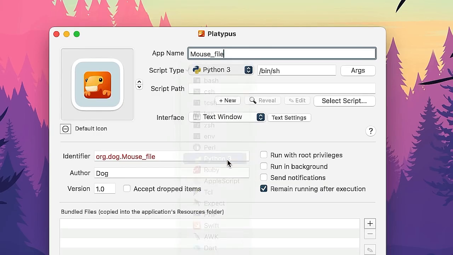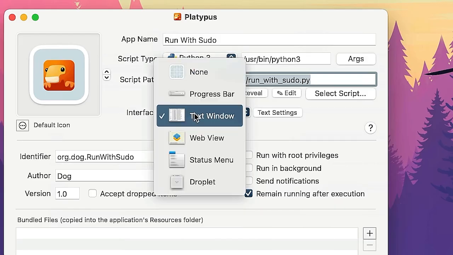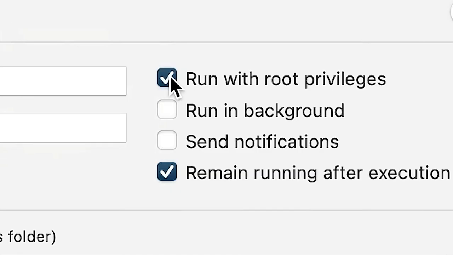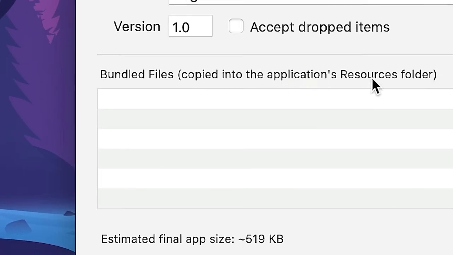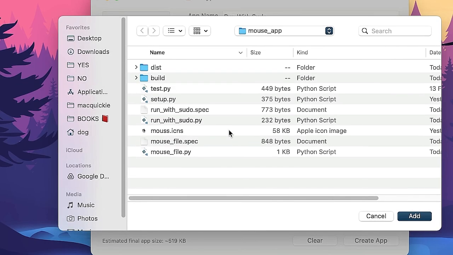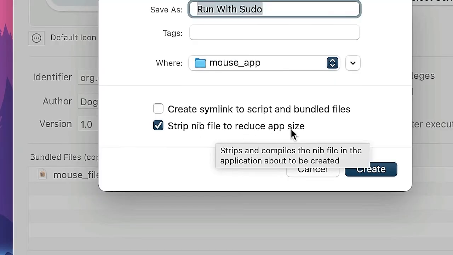Script type Python. That's actually really nice to have. Script. So it's this one, run with sudo. Interface, text window, none. Run with root privileges. Ooh. Bundled files copied into the application's resource folder. Oh, so maybe I should add my mousefile.python file here. Strip nib file to reduce app size.